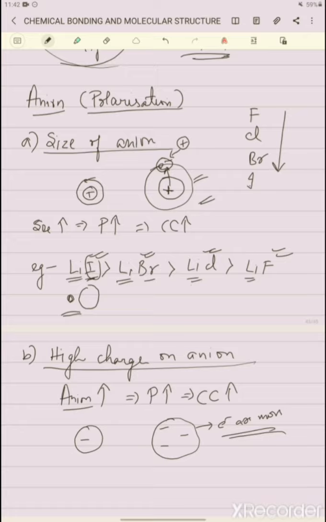So because of repulsion also, when the positive charge comes in contact with it, it attracts the electrons toward itself and the covalent character increases. All right, so this is how it happens.